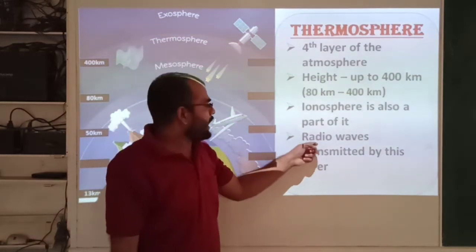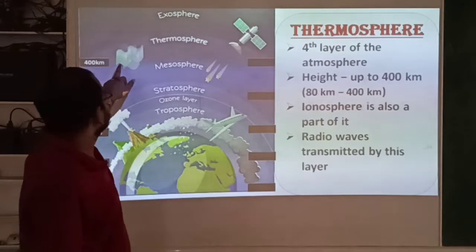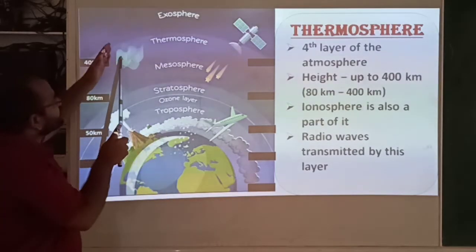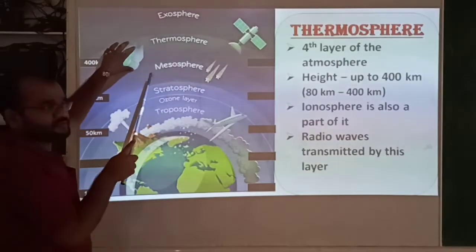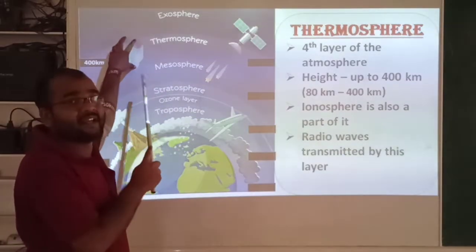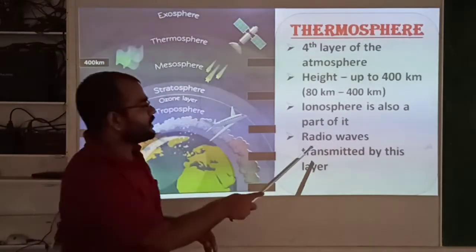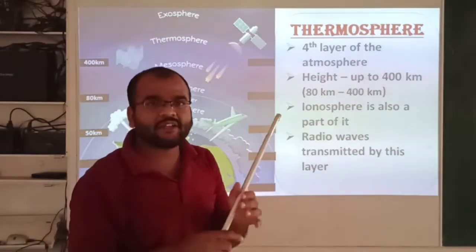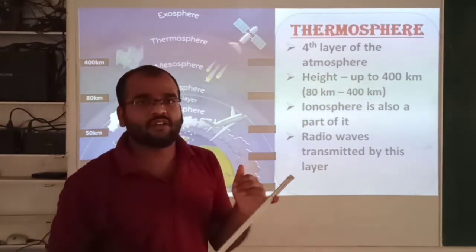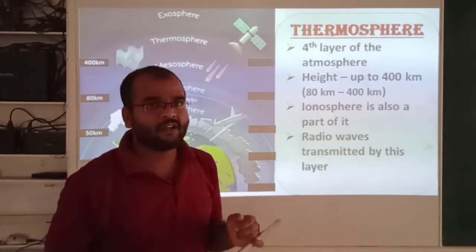Radio waves are transmitted by this layer. You can see some waves transmitting in this layer, and these waves are called radio waves. For example, let us take a radio.